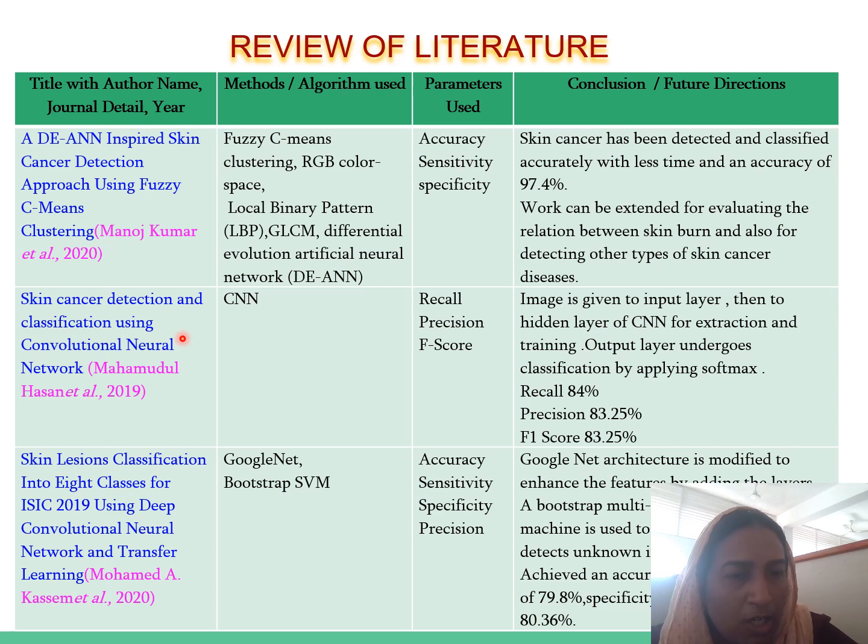Second paper, skin cancer detection and classification using convolutional neural network, used a CNN algorithm with recall, precision, and F-score parameters. Recall is 84%, precision is 83.25, and F1 score is 83.25. The third paper is skin lesion classification into 8 classes for ISIC 2019 using deep convolutional neural network and transfer learning. Here GoogLeNet, Bootstrap, and SVM are used. They evaluated accuracy, sensitivity, specificity, and precision, and have got these values.